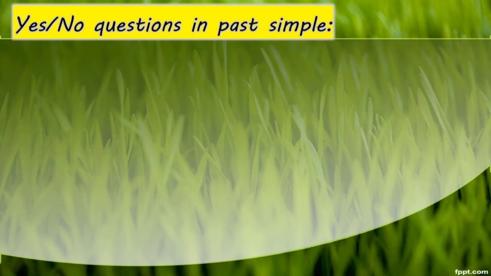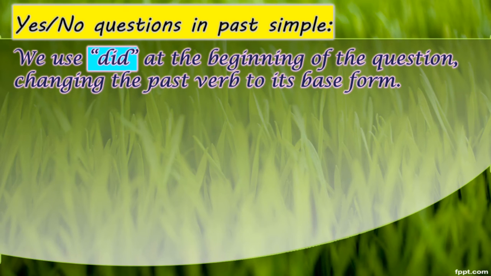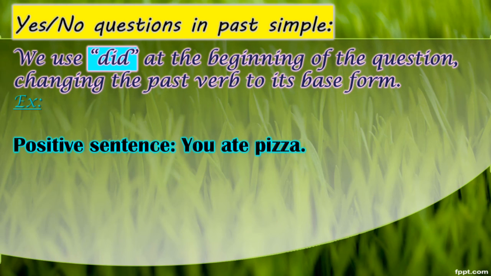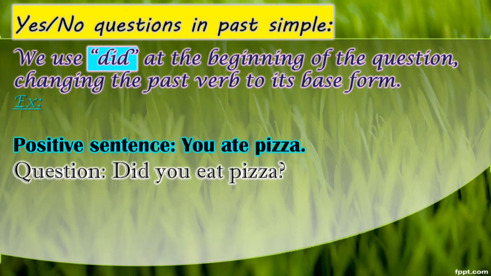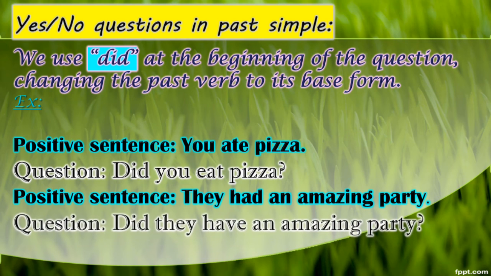Here, we have to make yes or no questions in past simple tense. It's really easy. We just use did at the beginning of the question, changing the past verb to its base form. Look at this example, please. You ate pizza. Yes or no question, it becomes, did you eat pizza? We changed ate to eat in the question. Here, another example, they had an amazing party. Here, had is the main verb. To make it a question, did they have an amazing party?